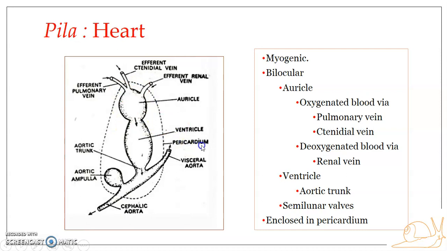It's marked over here. You can see the pericardium. It is behind, from behind the mantle cavity towards the left side. You can see the heart and the pericardium. The pericardium is in close contact with the renal organ, and the pericardial cavity, the cavity enclosed by